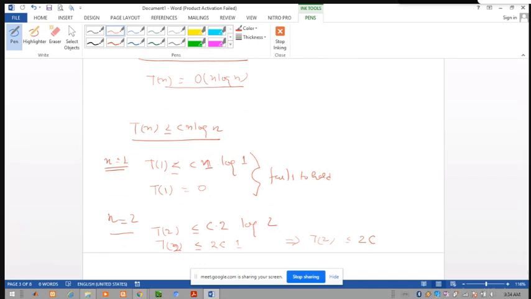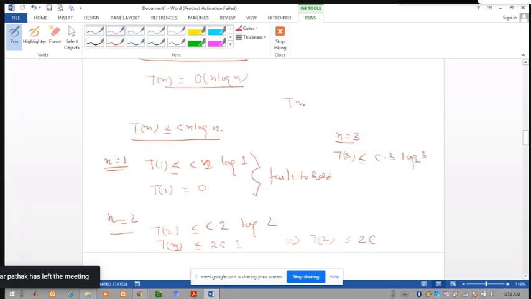Similarly, when we talk about T of 3, when we put n equal to 3, T of 3 is less than or equal to c of 3 log of 3 base 2. So its value will be 1 point something. So this also holds.